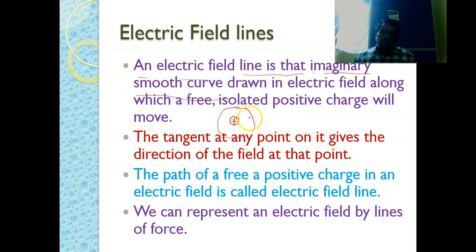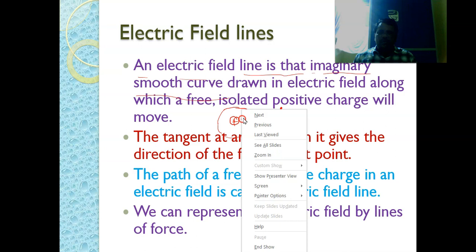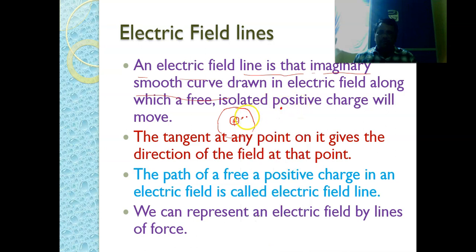Let us say we are keeping a positive charge in this place. Because of the repulsion force, this charge moves away from this positive charge in a straight line.